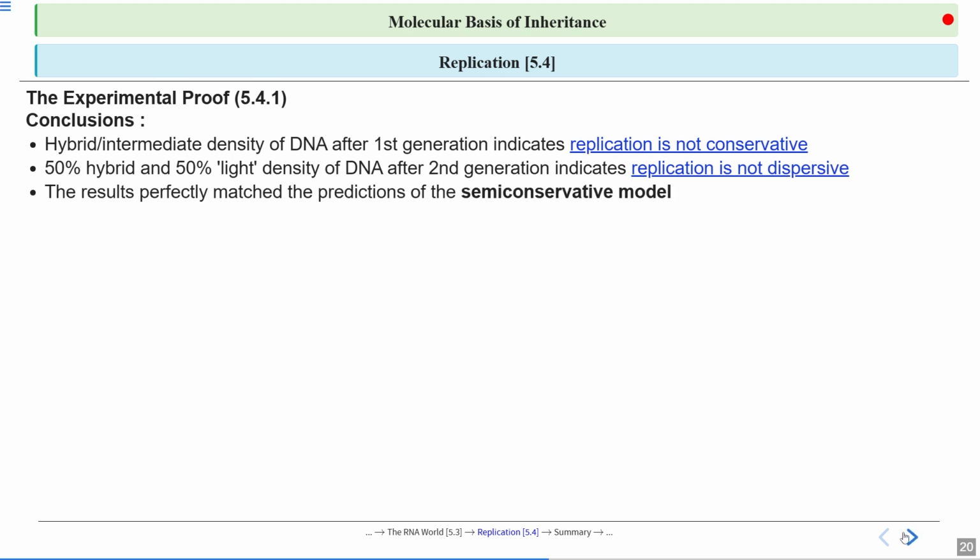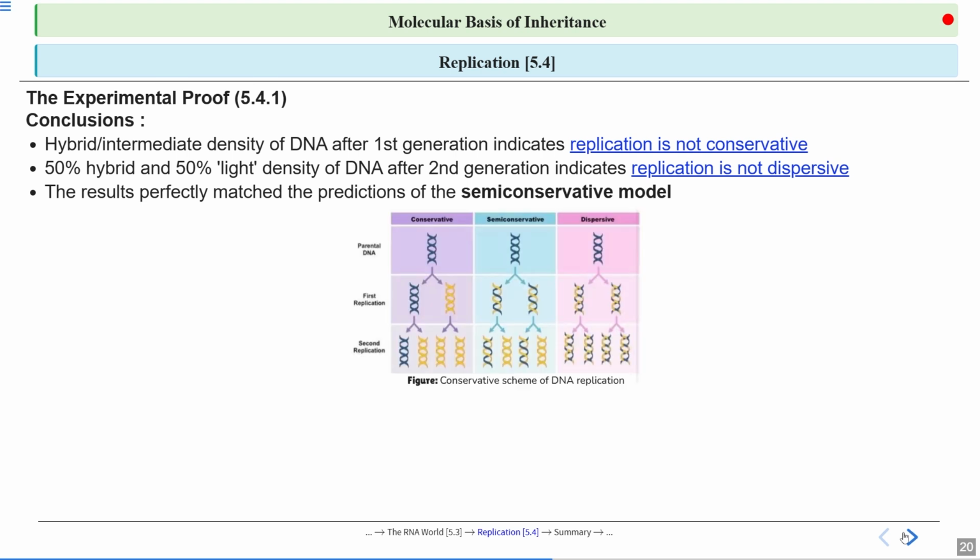The results perfectly match the prediction of what? The prediction of the semi-conservative model. So here you can understand very nicely what is conservative, what is semi-conservative and what is dispersive. This blue one is the parental DNA. According to the conservative model, this parental DNA will act as a template, but the other, newly synthesized DNA will emerge from somewhere. So if it is like this, it is conservative.